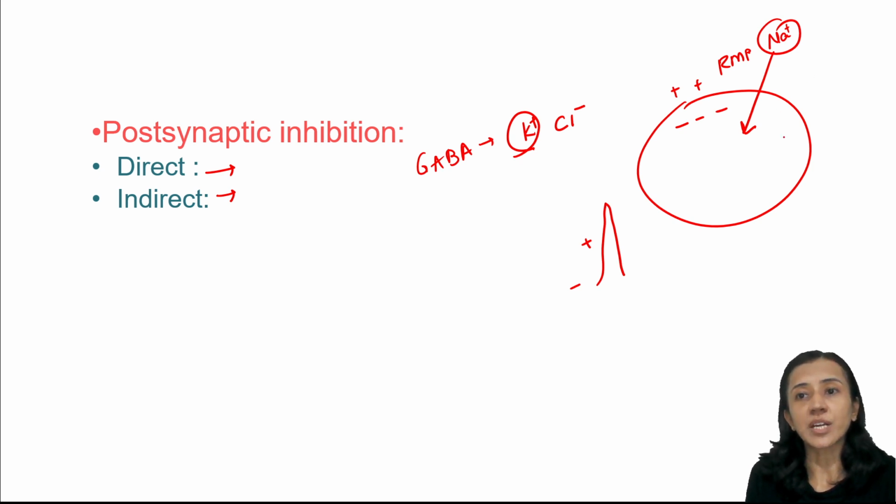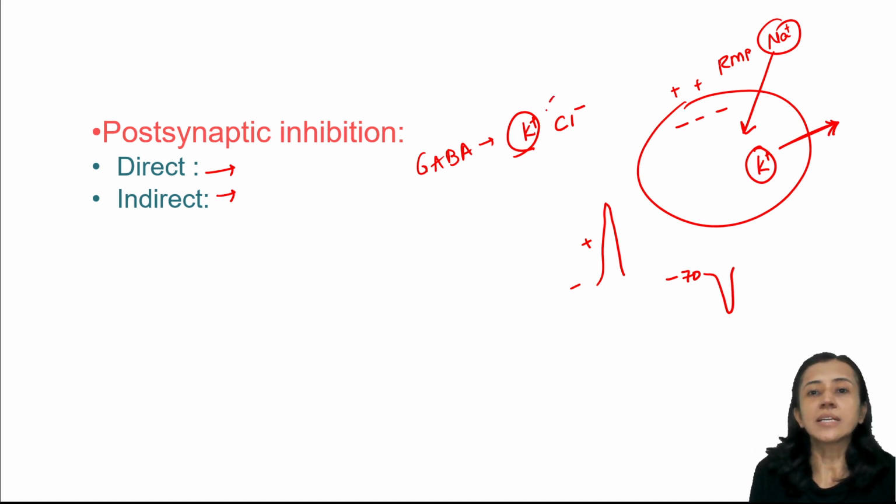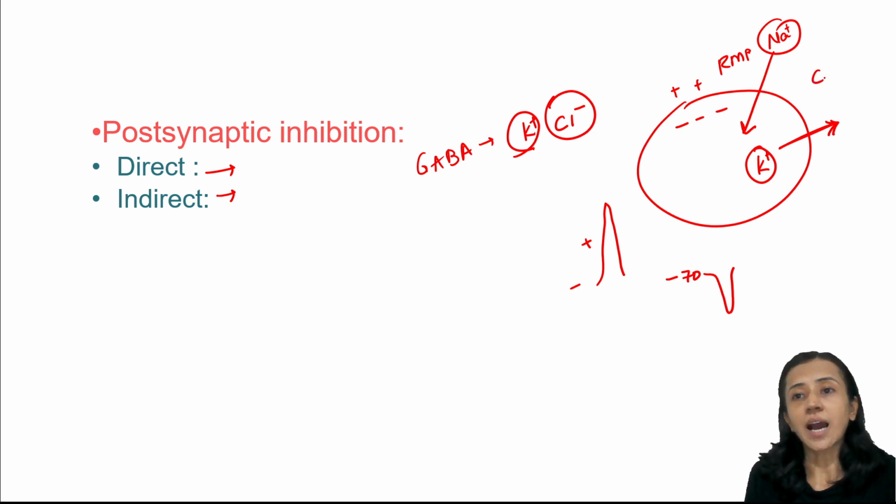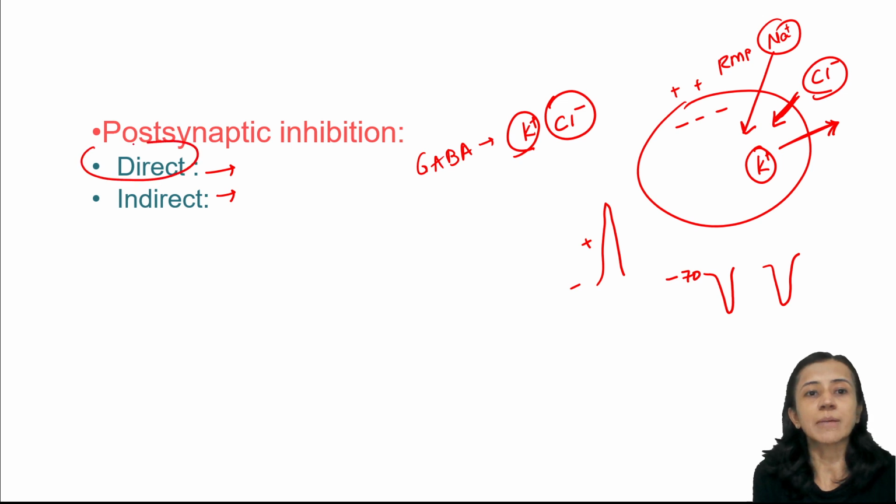But when potassium channels open, because potassium is the intracellular cation, potassium moves out. The resting membrane potential is -70, and now more positive ions are moving out, so the membrane potential goes down. This is the basis of IPSP. Second is chloride ions, because chloride is again outside. When chloride channels open, there is entry of chloride, because whenever channels open there is passive transport of ions. When negative ions enter inside, again there is hyperpolarization. So this is known as direct postsynaptic inhibition.